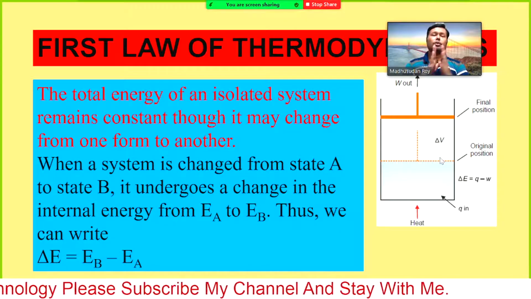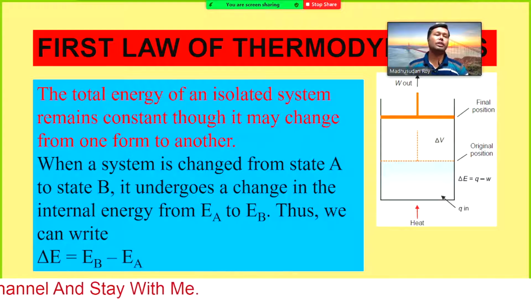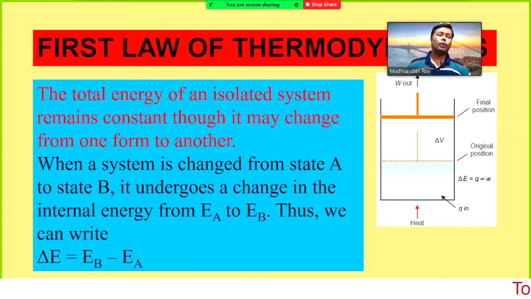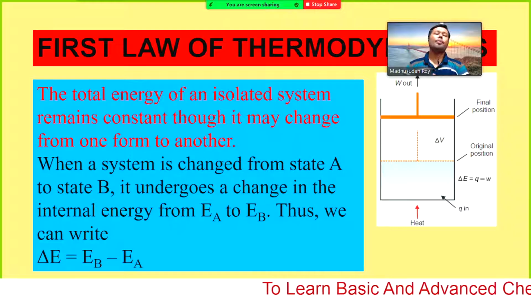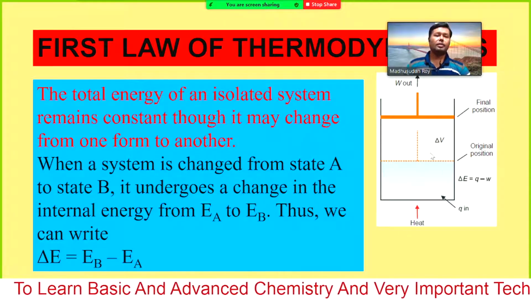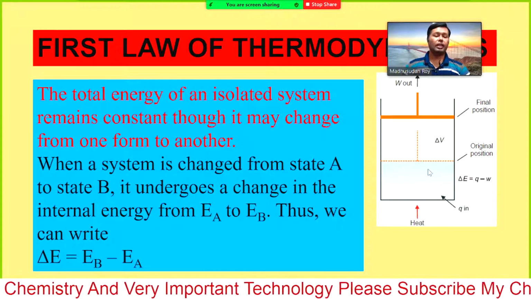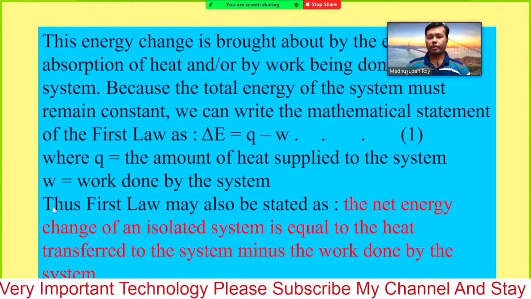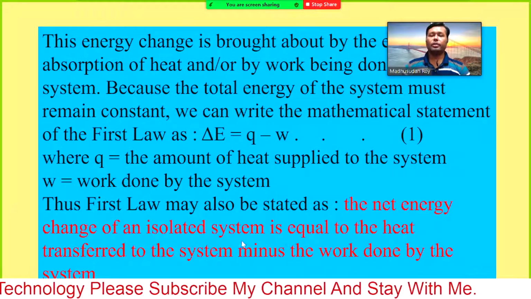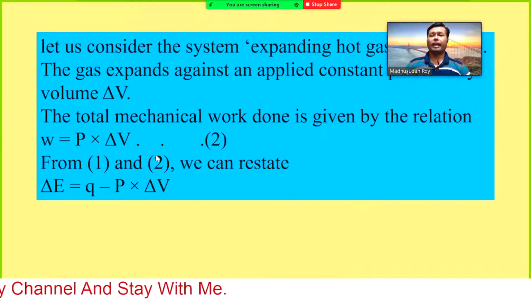When we mention the sign of the work, if the work is done by the system, then we consider it negative, and if the work is done on the system, then the internal energy increases, therefore the sign would be positive and the work will be positive. Here the volume is expanding, therefore the work is done by the system, and we consider the sign of the work negative. Thus the net energy change of an isolated system is equal to the heat transferred to the system minus the work done by the system.